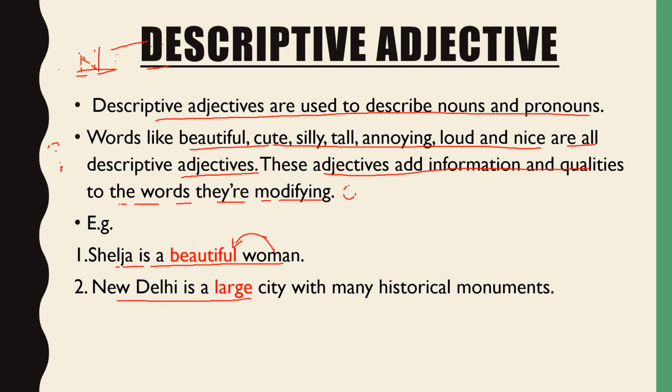New Delhi is a large city with many historical monuments. What kind of city? Large. So the answer for the question what kind is always a descriptive adjective. The adjectives I have given you here, beautiful, cute, silly, tall, annoying, loud, nice, or honest, kind, large, bulky, ugly, all these are descriptive adjectives.